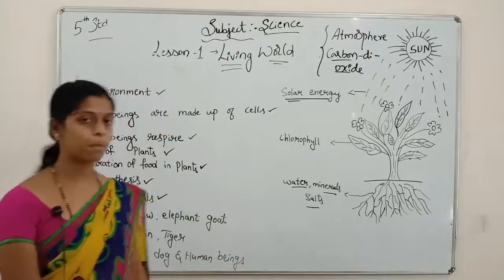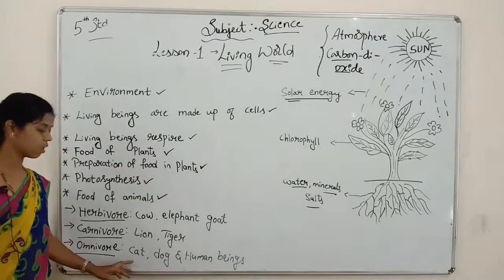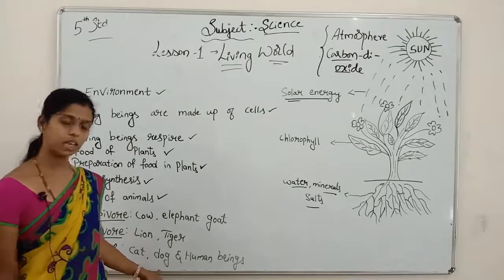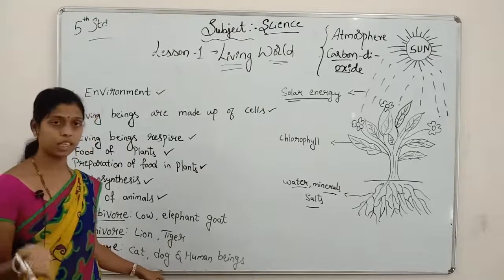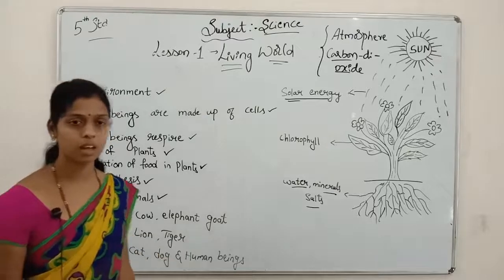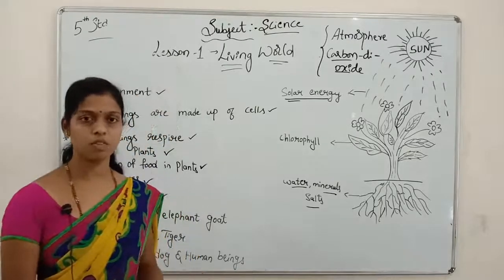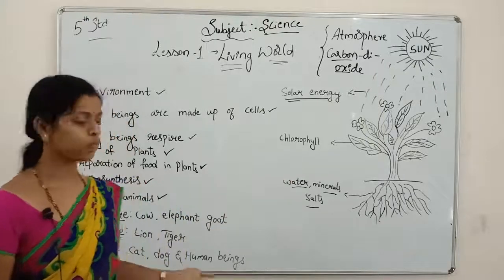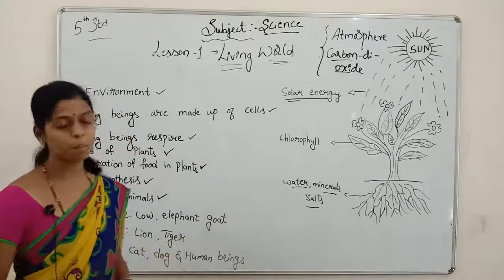What are the examples for omnivorous animals? Cat, it will eat both. Dog, it will eat rice and meat and all. Mainly human beings, we also eat the same thing. We eat veg and non-veg. Veg means we depend on plants only. Non-veg means we eat meat.